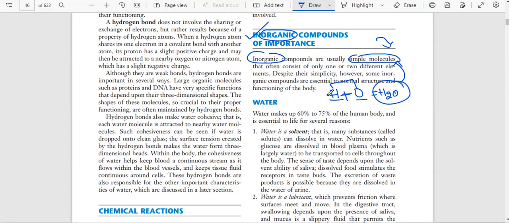Basically, the first thing is that this is the combination of one, two or three elements which gives rise to a simple molecule. This is the first thing. And the second thing we have to remember is that these molecules are not produced or directly involved by our organs. So that's the reason these molecules are named inorganic.